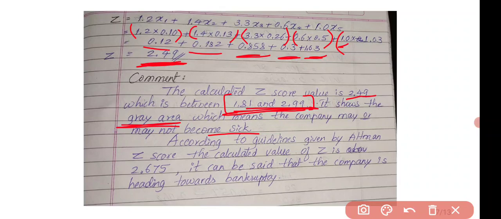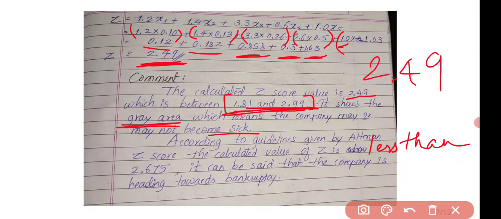According to guidelines given by Altman Z score, the calculated value Z is less than 2.675, right? See here, the value we calculated, 2.49, is less than 2.675, right? So what we can state here is that the company is heading towards bankruptcy.